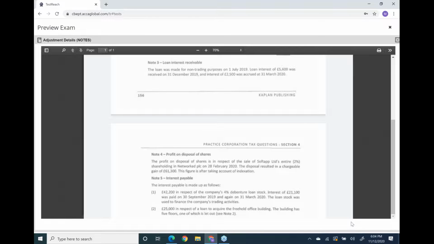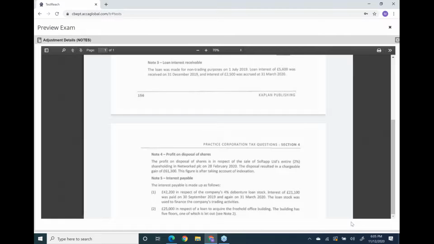So the 42,200 belongs to our current period on accrual basis. Now read the important line: the loan stock was used to finance the company's trading activities. Yes, this loan interest will be allowed from trading income P&L. No problem in this.